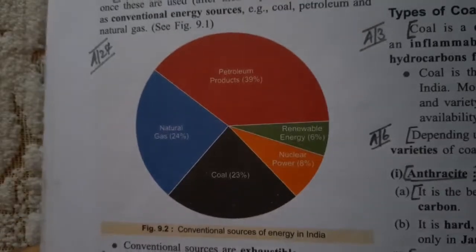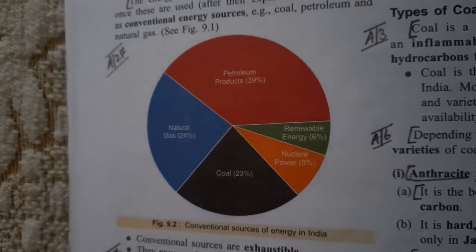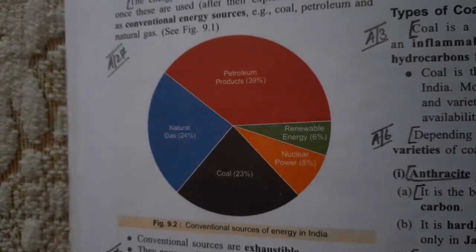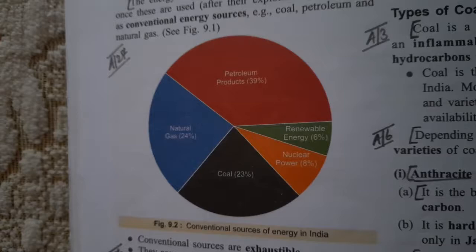So remember, conventional sources are exhaustible. They cause pollution when used, as they emit smoke and ash, and they are very expensive to maintain, store and transmit. So these are some of the disadvantages of the use of conventional sources of energy.